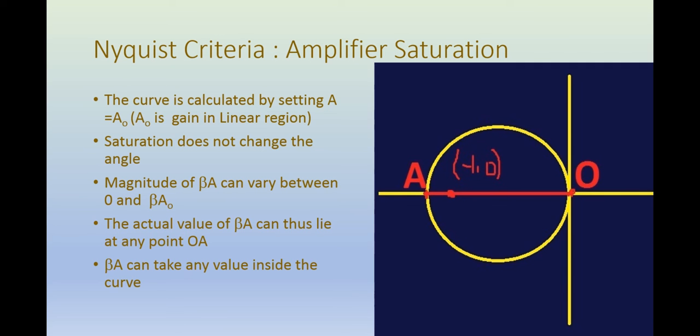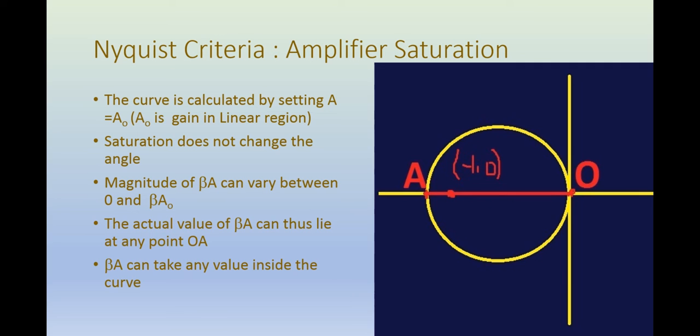So now when beta A can take any value with angle equal to the angle of a point on this curve, and with magnitude which is either equal to the magnitude of the point on this curve or less than that, how can we summarize it? Then we can say that beta A can take any value inside this curve,